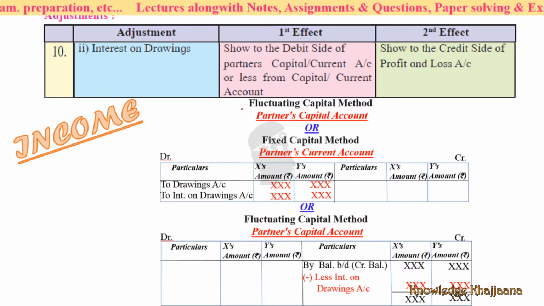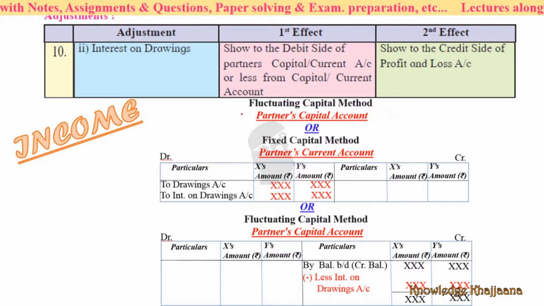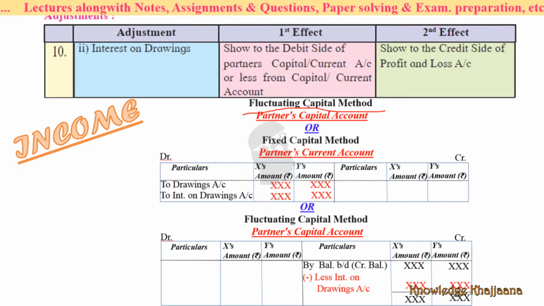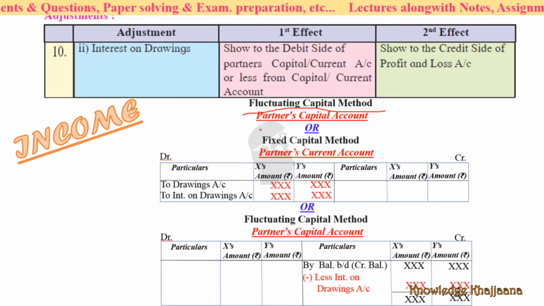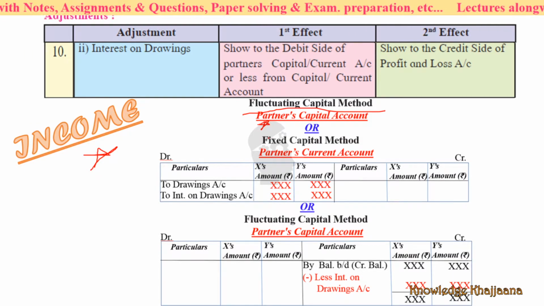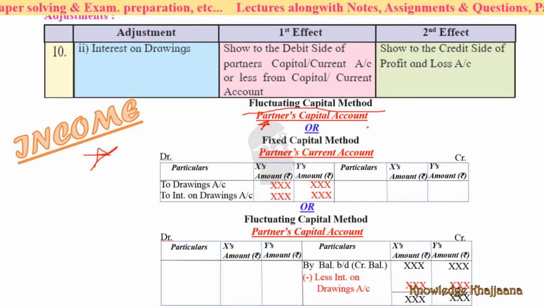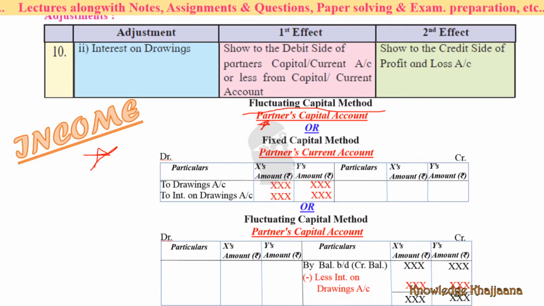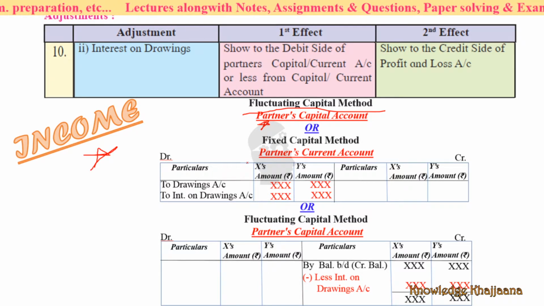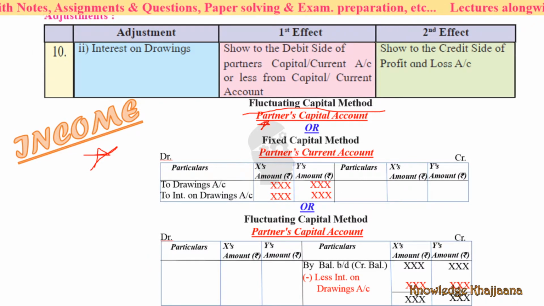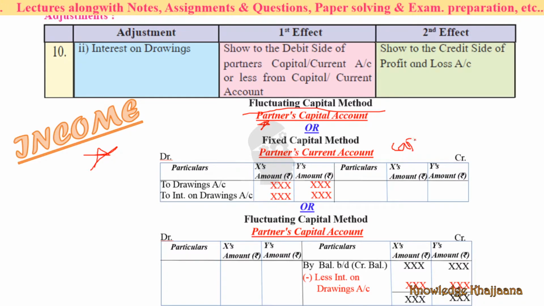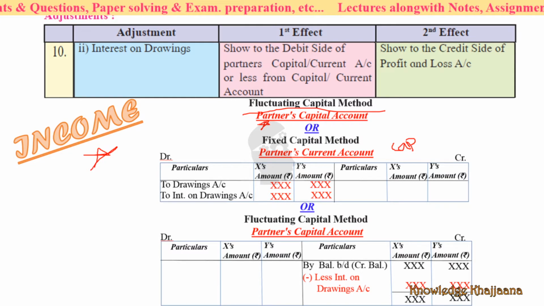See, if that business is following fluctuating capital method, then as per fluctuating capital method, everything is recorded in partners capital account only. Remember, as per fluctuating capital method, everything is recorded in partners capital account only. Or if the business is following fixed capital method, then everything is recorded in partners current account. What is everything? Apart from the main capital and main withdrawals, everything is recorded in partners current account only.